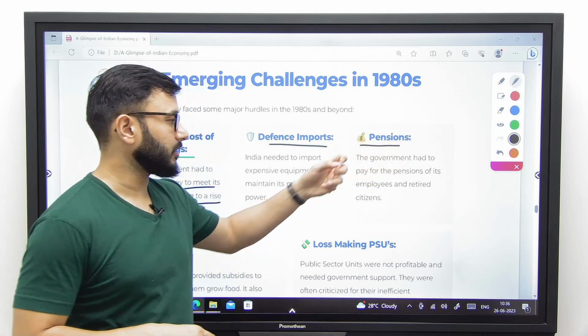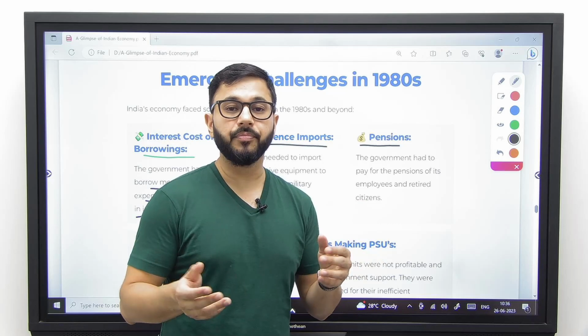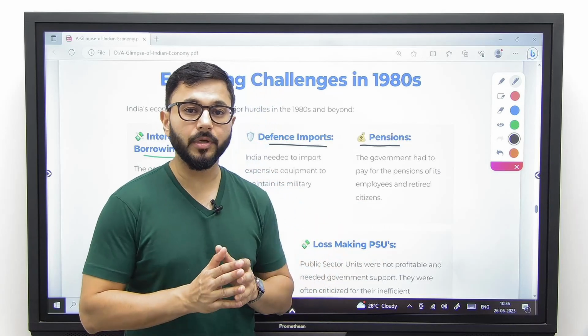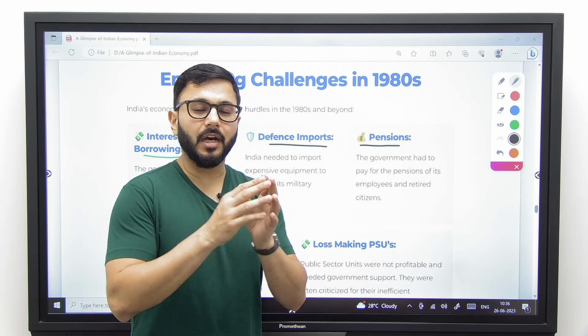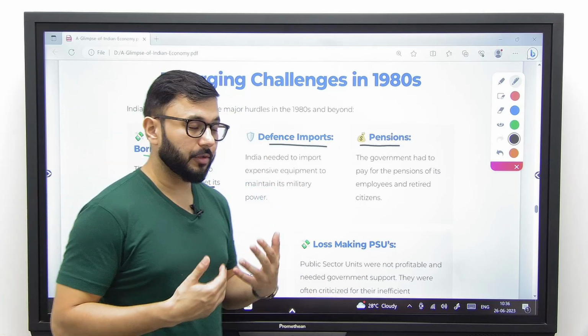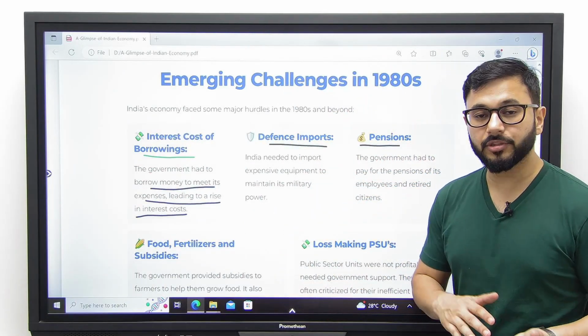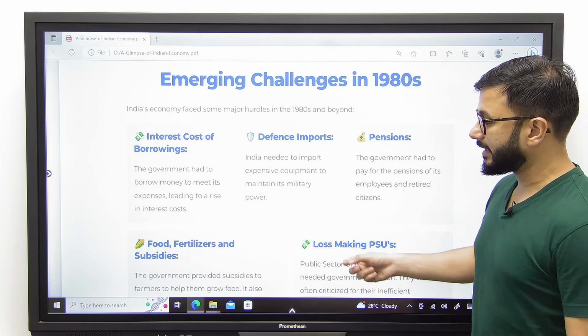Number three, pensions. At that time, we followed a defined pension scheme wherein the old people were given a defined amount of pension. This resulted in high cost for the government, for the exchequer. For now, we have moved from defined pension towards a defined contribution scheme.